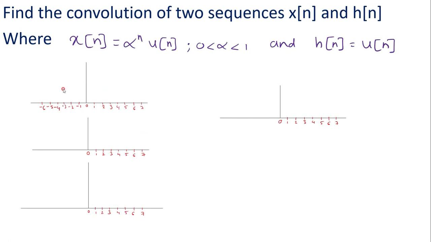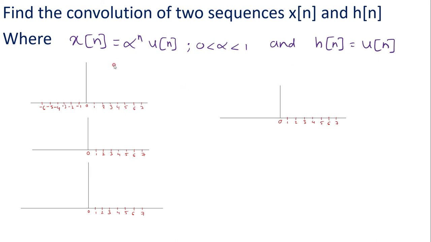Let's take one example on convolution sum. Find the convolution of two sequences x of n and h of n, where x of n is equal to alpha power n u of n, where alpha is in between 0 and 1, and h of n is equal to u of n.